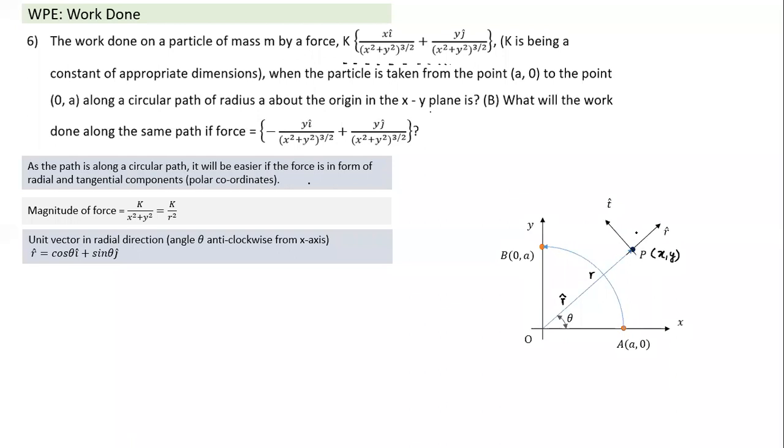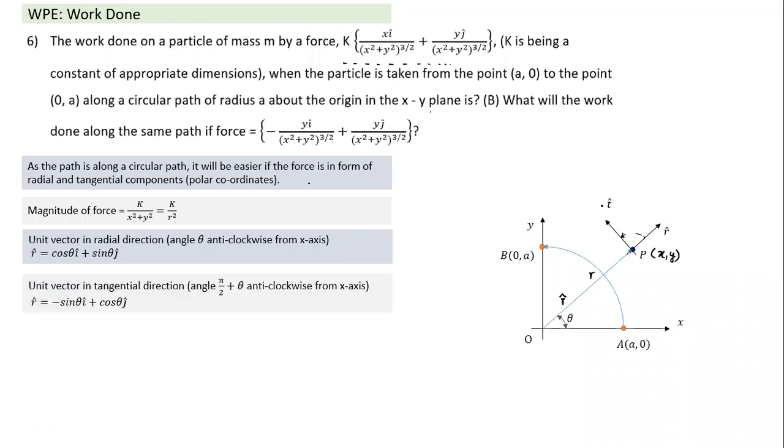I could have taken one more in the anti-clockwise direction, or I could have taken one in the clockwise direction. I have taken one more, which is further from r vector. It is further rotated by angle pi by 2 in anti-clockwise direction. How do I find this vector?